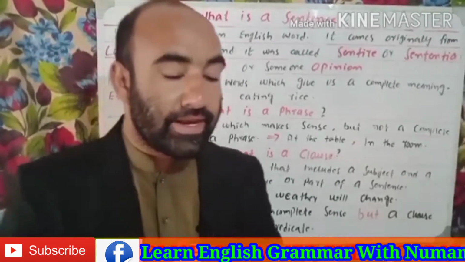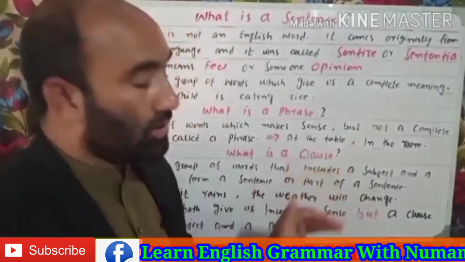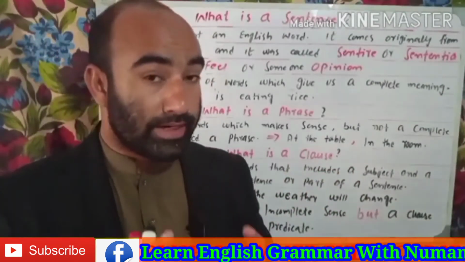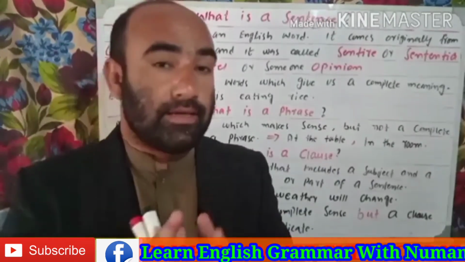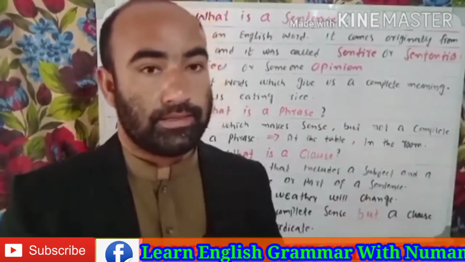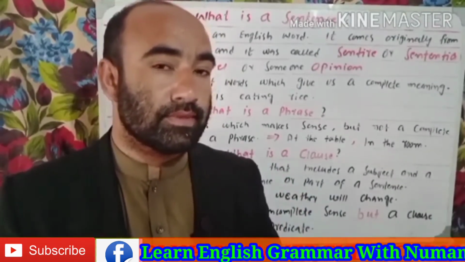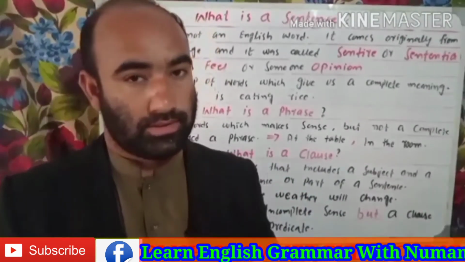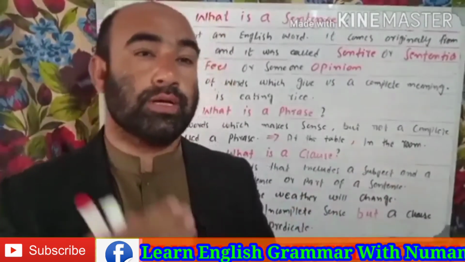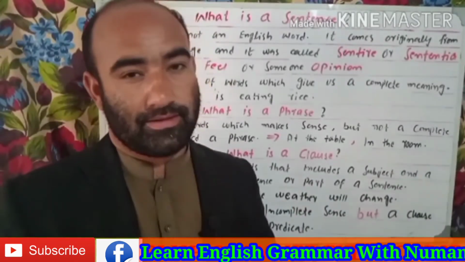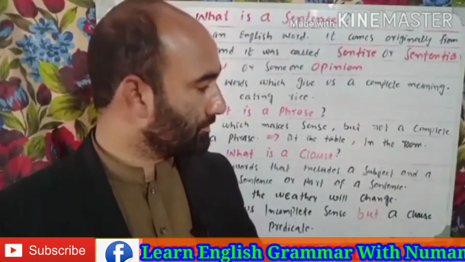A very important point here: a clause, although it is a sentence because it has a subject and a predicate, cannot stand alone. It requires another sentence to complete its meaning. This is called a clause.